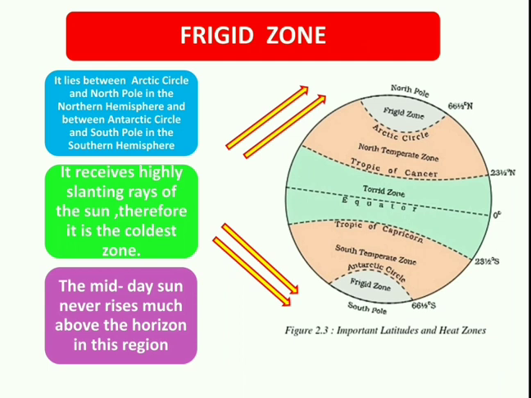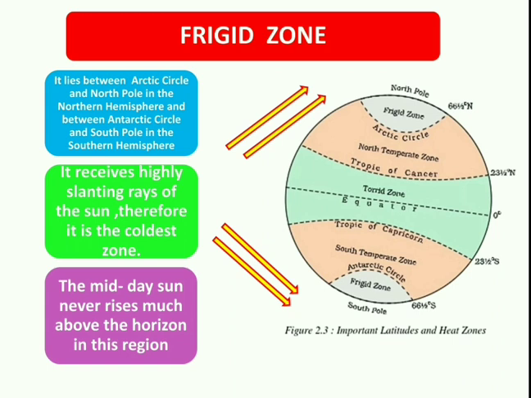It receives highly slanting rays of the sun, as you can see here, which means the intensity of the sun rays is very less. Therefore, it is the coldest zone. The midday sun never rises above the horizon in this region. See, the midday sun never shines directly overhead. It never in fact shines above the horizon.